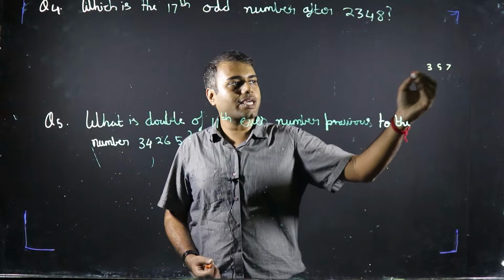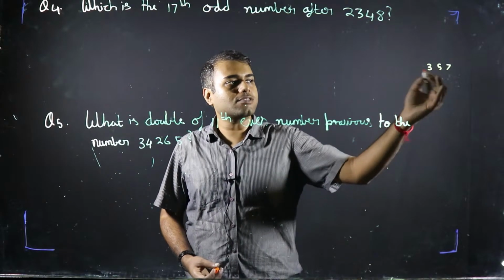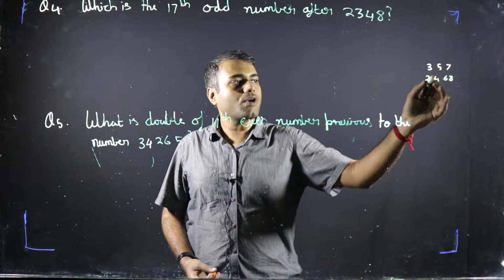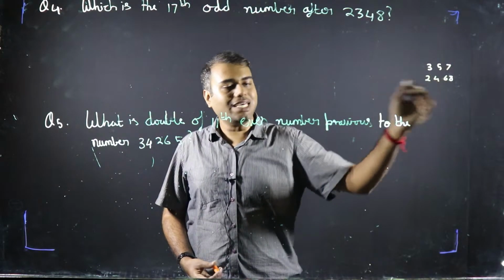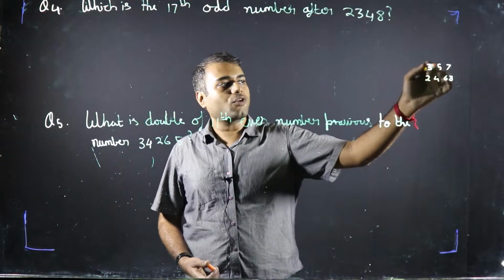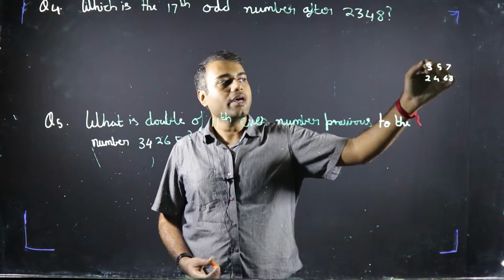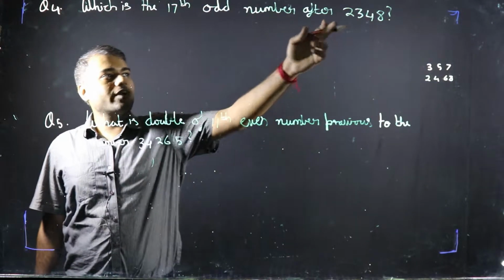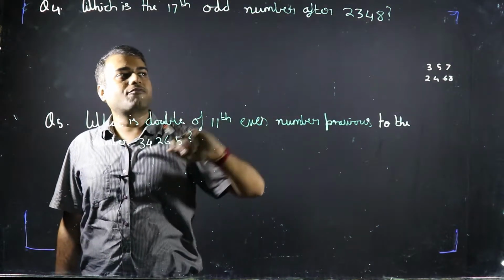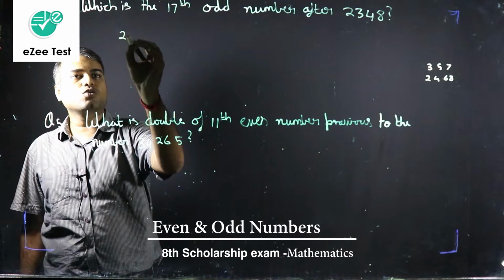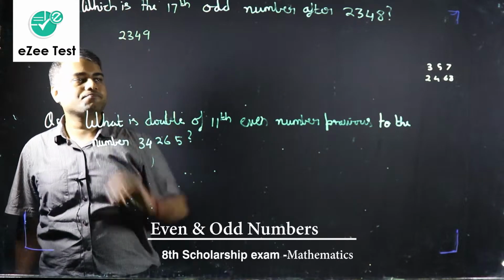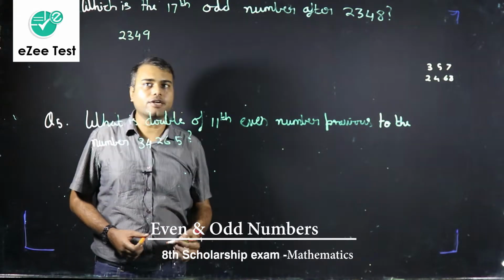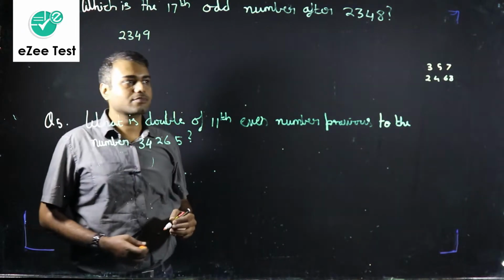The same we can say for the gap of two consecutive even numbers. It will also be 2. So 2, 4, 6, 8, right? After a gap of 2, every even number comes, and the same is true for odd numbers. After a gap of 2, every odd number comes, right? So let's find out the next odd number after 2348. It will be 2349, right?